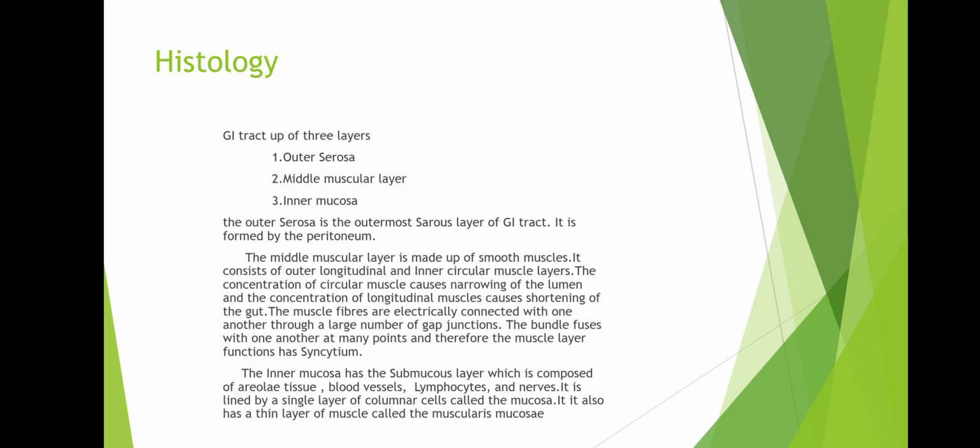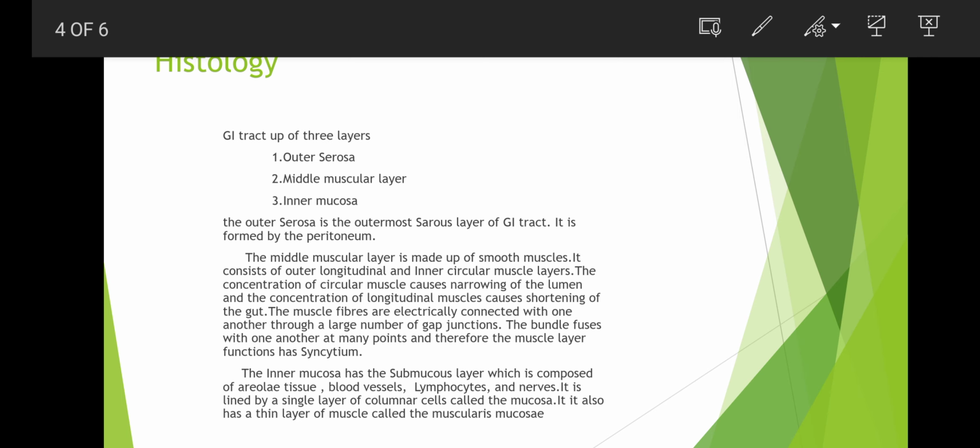The GI tract is made up of 3 layers. First, the outer serosa, the middle muscular layer, and the inner mucosa. So it is made up of 3 layers: outer serosa, middle muscular layer, inner mucosa. Serosa is the outer serous layer of the GI tract.